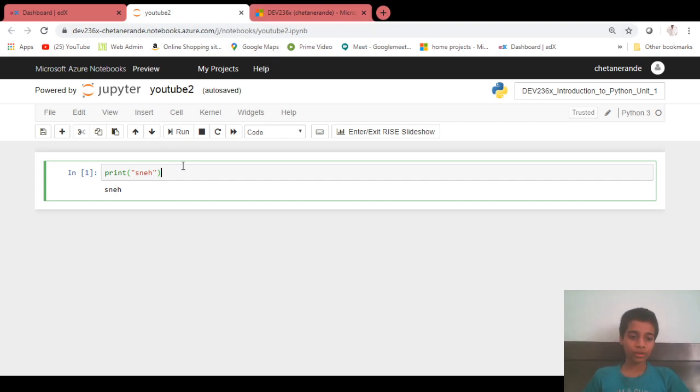So the first function I want to tell you about is print. So here is the print. How to write print is easy. Just write print, bracket open, bracket close, and use quotes in there, and you can write anything.